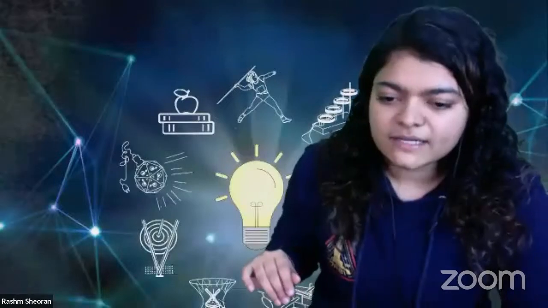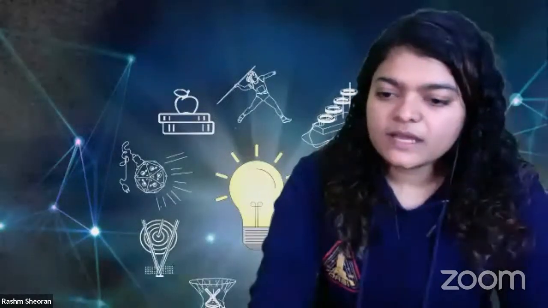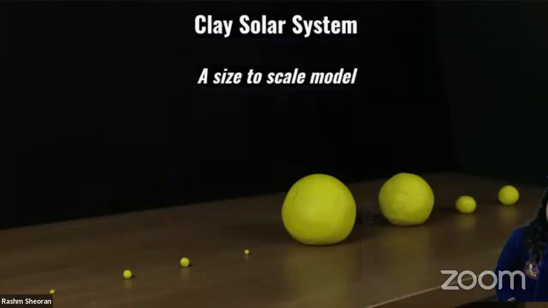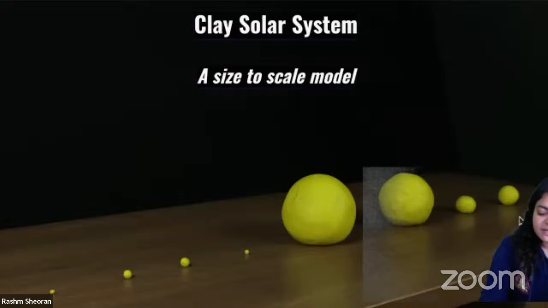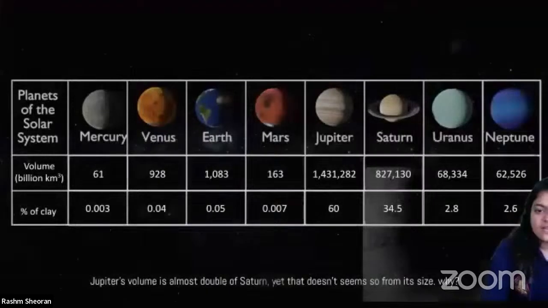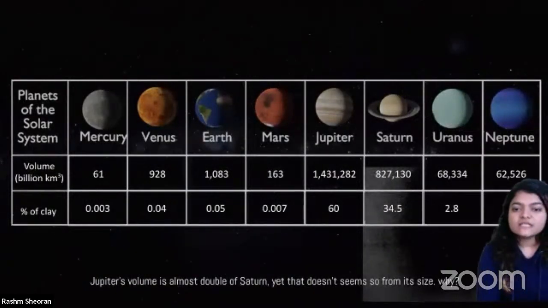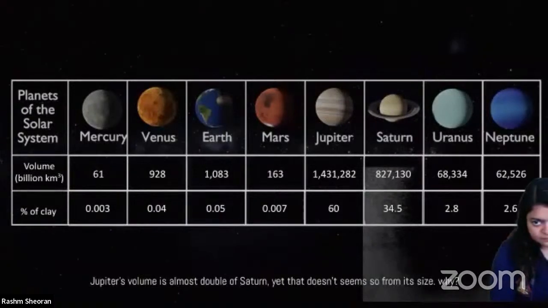Why are we doing this? I will tell you why we are doing this. So this is what we are doing, right? This is the type of planets that we will be making. And how will we be making these planets? We have this data. This is the chart that we will be using. In this chart, you can see the different planets from Mercury to Neptune.